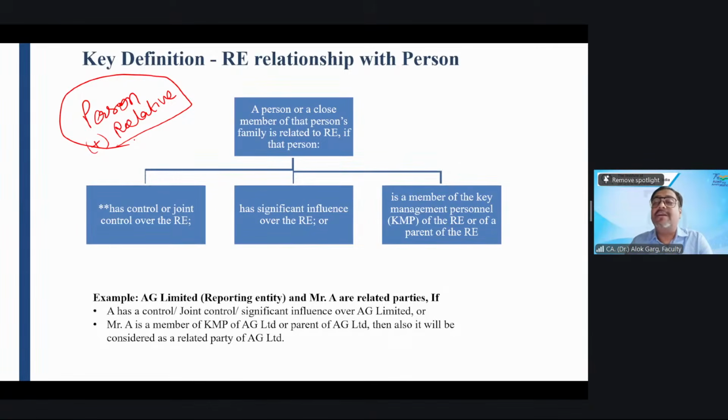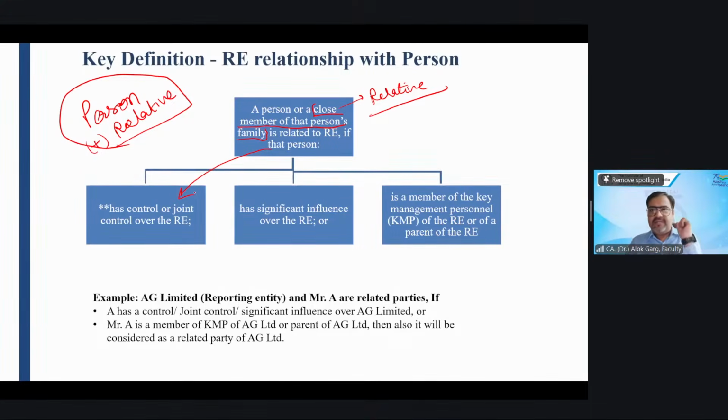A person or relative of that person. And what is the meaning of relative here? The meaning of relative here is close member of that person's family. A person or a close member of that person's family is related to the reporting entity if that person has control or joint control over the reporting entity.